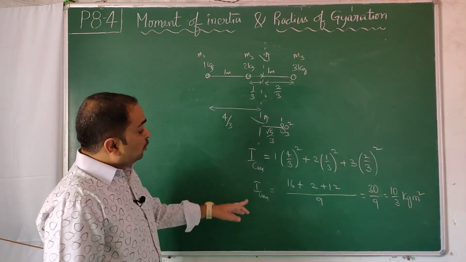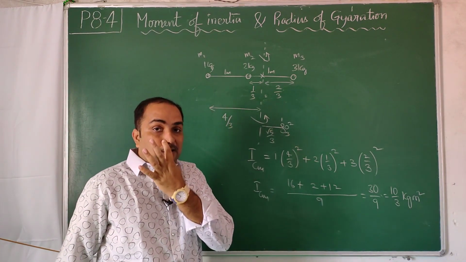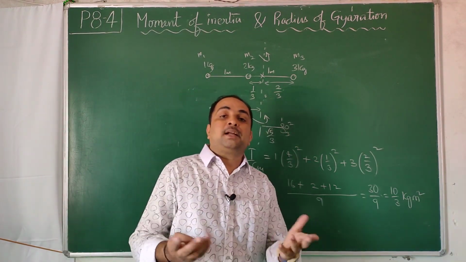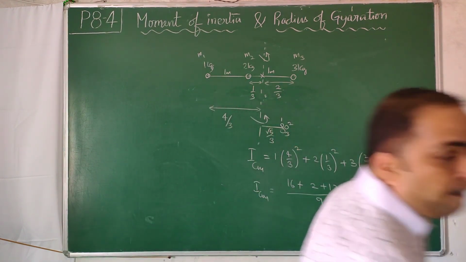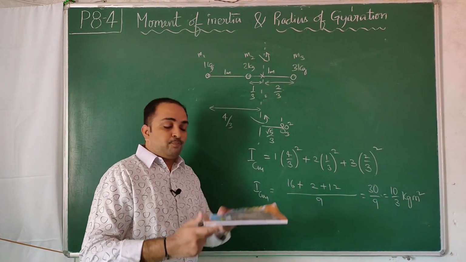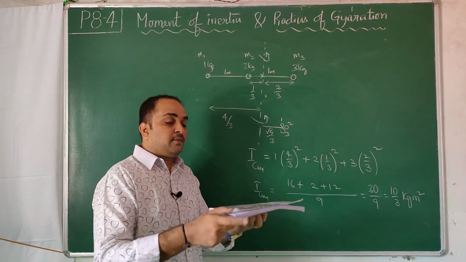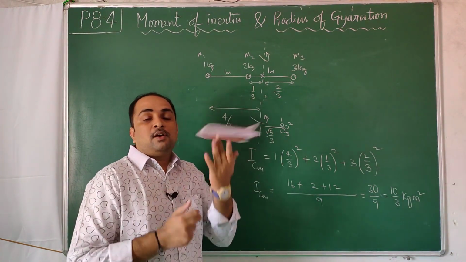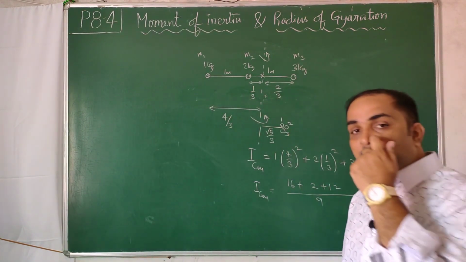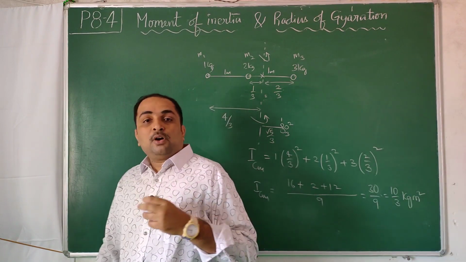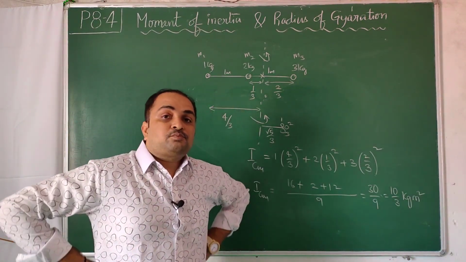I want to prove what I told you previously: when you throw any object, unconstrained rotations of any object occur about its center of mass. If you take any object in your hand and throw it like a frisbee, instead of choosing this axis or this axis of rotation, it will choose the axis about the center of mass. The moment of inertia about the center of mass will always be less, so an object always tries to rotate about an axis passing through its CM.